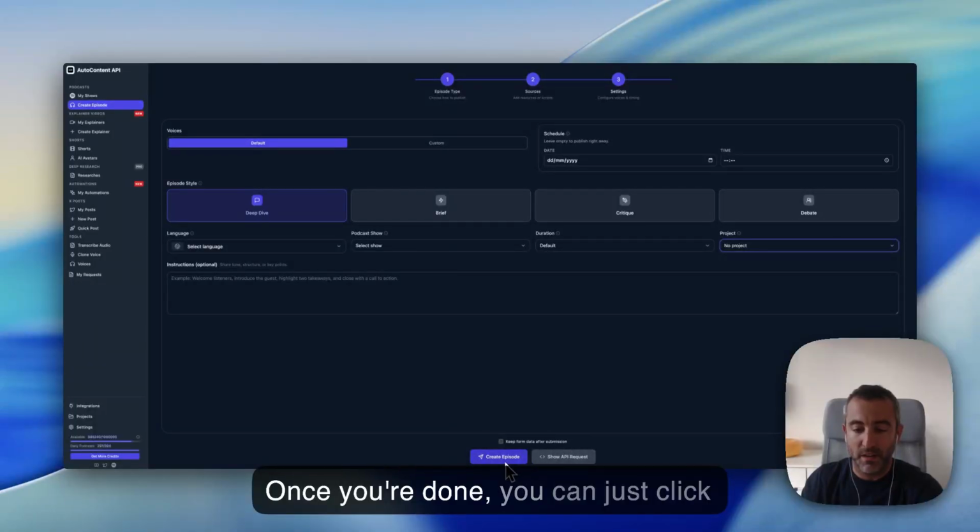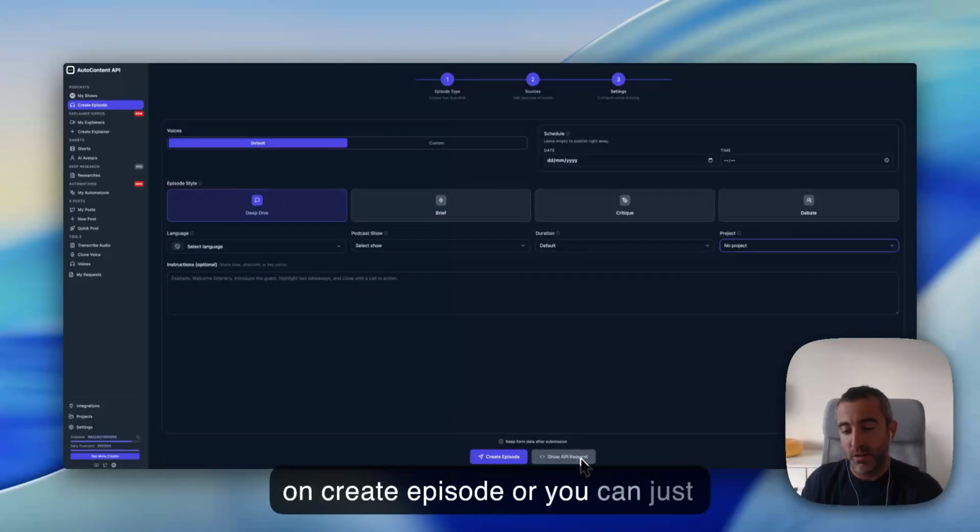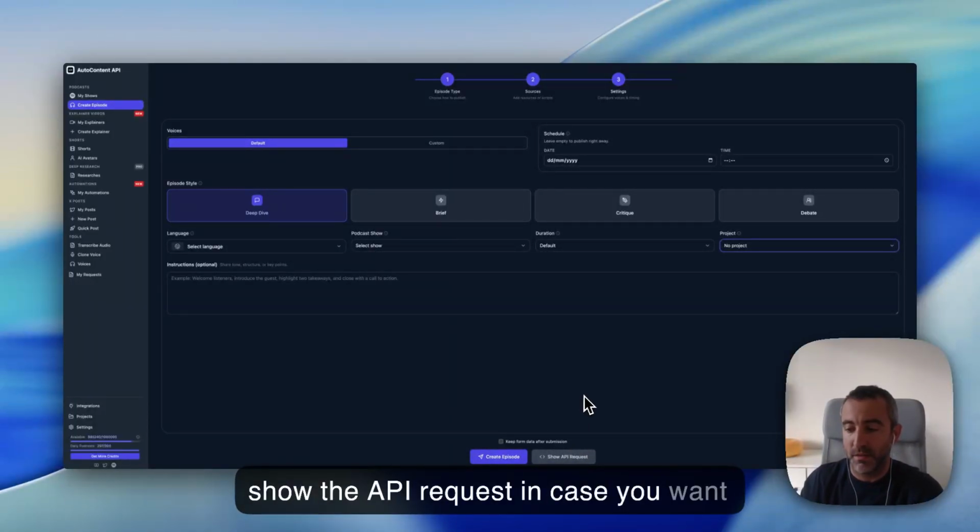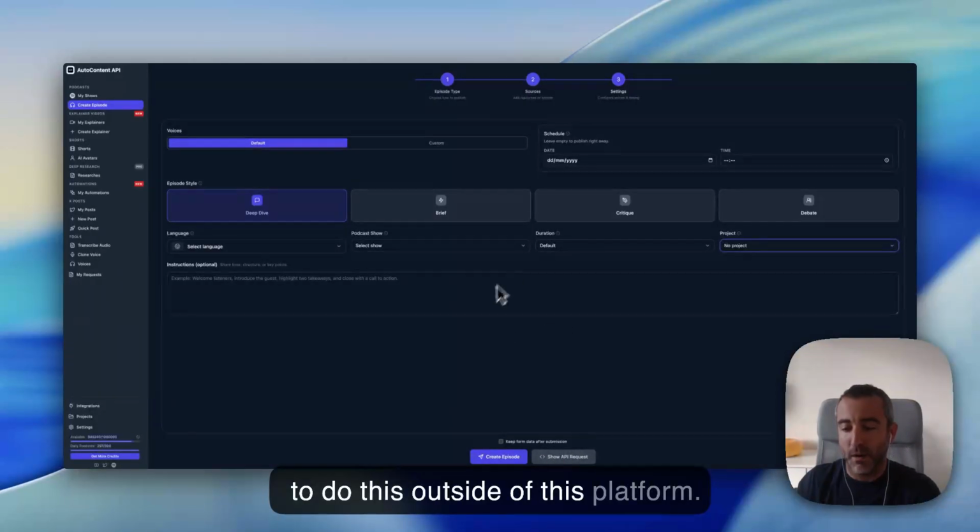Once you're done, you can just click on create episode, or you can just show the API request in case you want to do this outside of this platform.